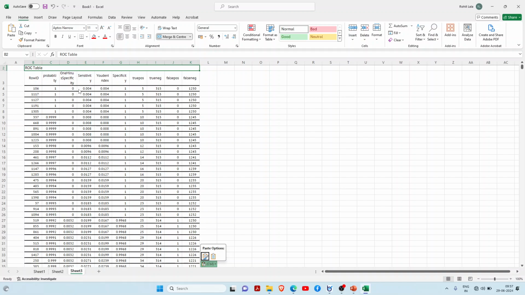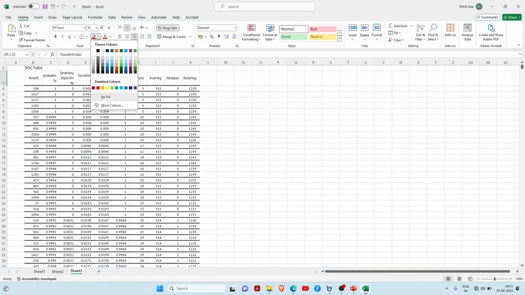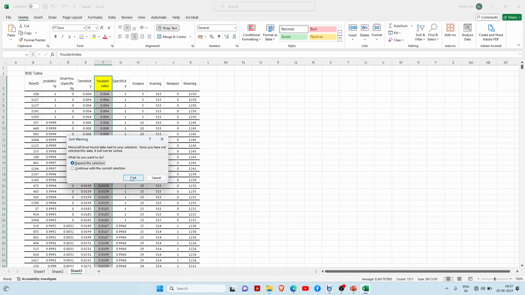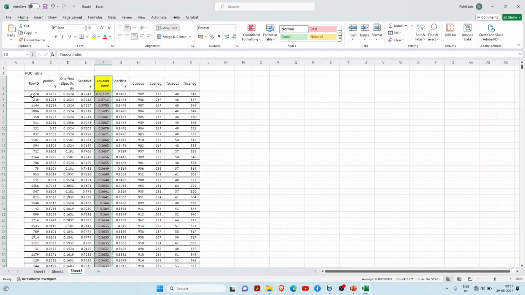So now this is known as our ROC table, and these are the probability, this is specificity. Now here the most important thing is we have to see this Youden's index, and this helps us to get the best cutoff point. So if I select this whole and arrange from largest to smallest, I get the best cutoff point. This is actually the best cutoff point.